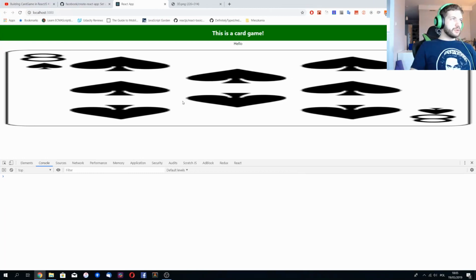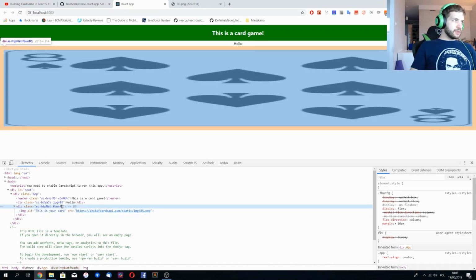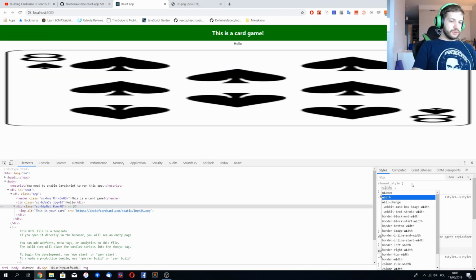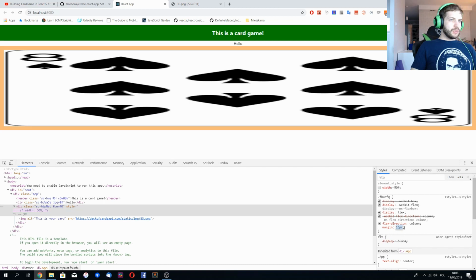Should we somehow try to limit the width on it, like 50%? No, it doesn't feel right. Maybe it should be margin.